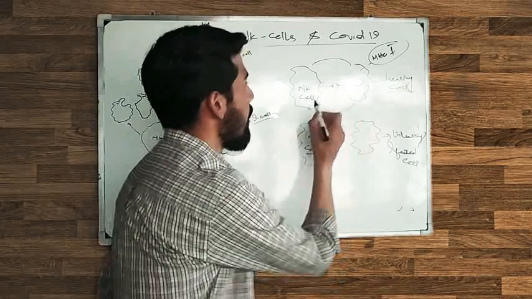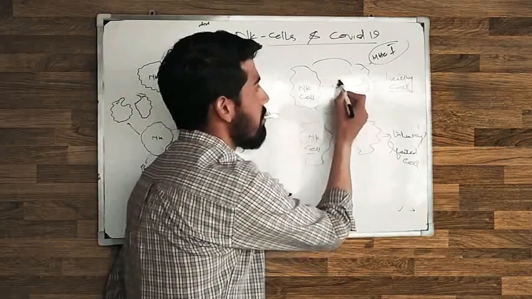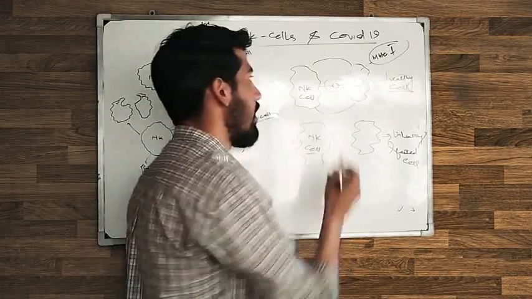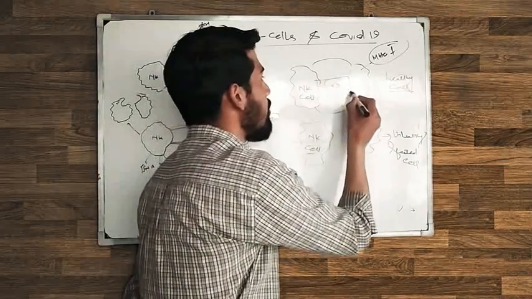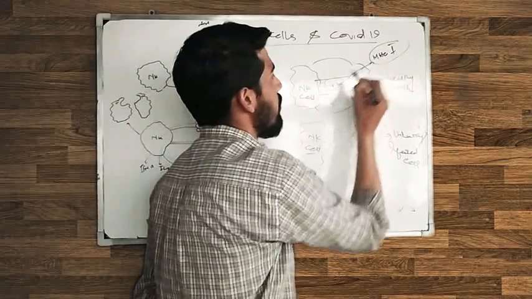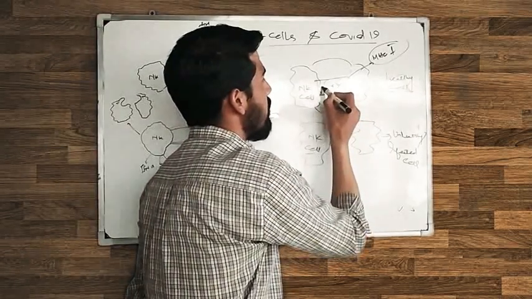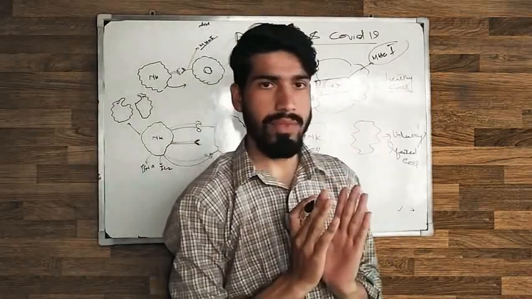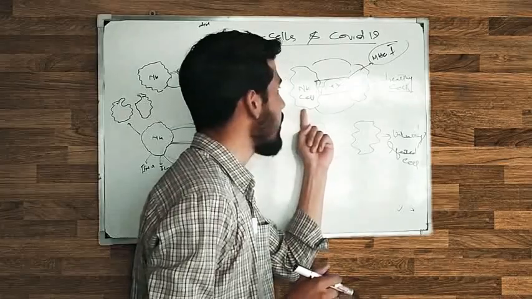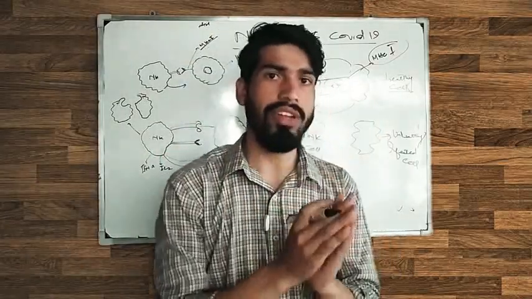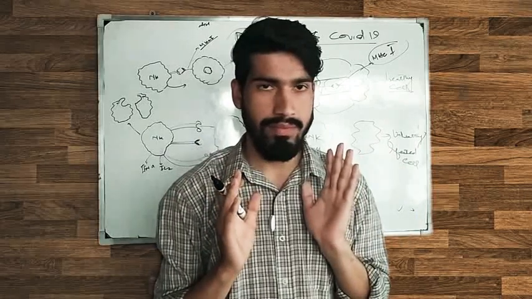The NK cell makes a bond to this healthy cell through the MHC molecule and the receptor. If this connection is good, everything is good, so this NK cell goes away because the cell's machinery is perfect.